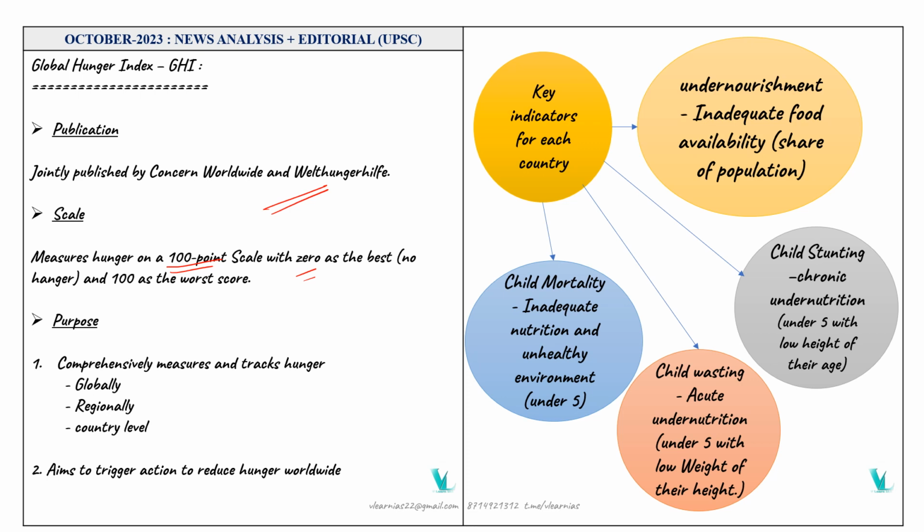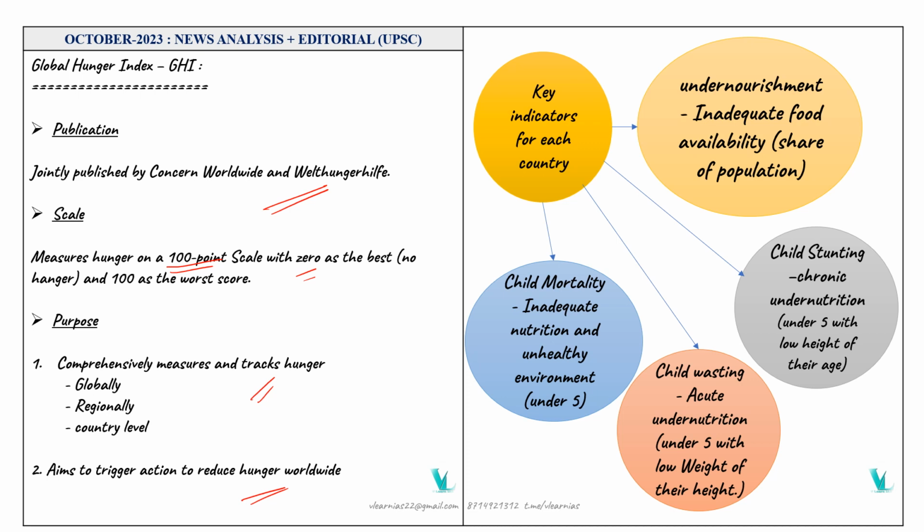Okay, so why are we measuring the Global Hunger Index? It has some purposes. The first one is to track hunger not only at the country level but also at the regional as well as the global level. It also aims to trigger actions in order to reduce hunger worldwide. There are certain key indicators for each country. Based on these four indicators, the Global Hunger Index is measured. The first one is undernourishment, then child stunting, child wasting, and child mortality.